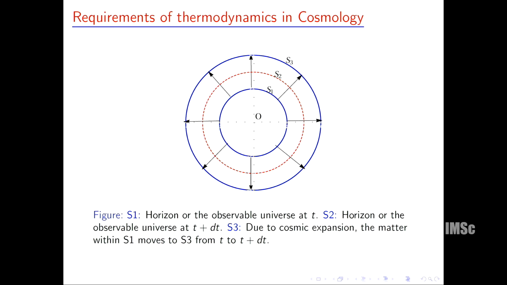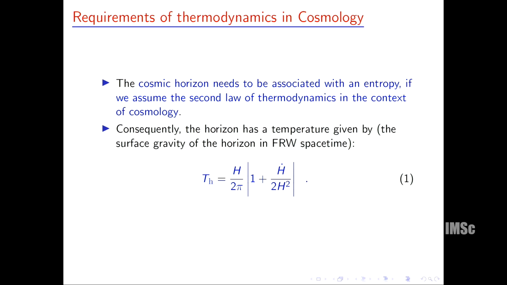So if we want to obey the second law of thermodynamics in the context of cosmology, we have to associate some other entropy so that the whole entropy should increase. And that other entropy is nothing but the horizon entropy. So the matter field's entropy is decreasing, but the horizon entropy is increasing, and the total entropy must increase. And that is the requirement of the horizon entropy, because we want to obey the second law of thermodynamics in the context of cosmology as well.